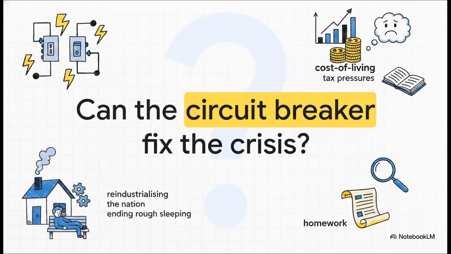That brings us to our final slide and the big question. Can Burnham's circuit breaker truly fix the cost of living crisis? He has made highly ambitious promises, ending rough sleeping, reindustrializing the nation, and creating a new economic model, all while facing intense tax pressures and conflicting demands. It will be fascinating to watch this 10-year plan unfold.